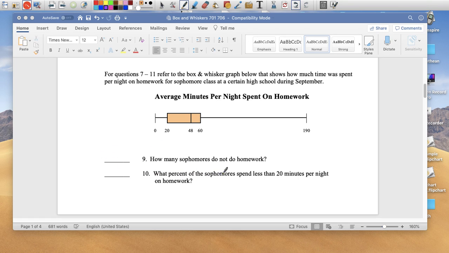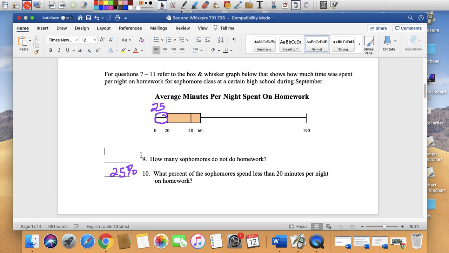Number 10, what percent of sophomores spend less than 20 minutes per night? So the people that spend less than 20 minutes are these guys right here. That group here spends less than 20. So that's 25%.